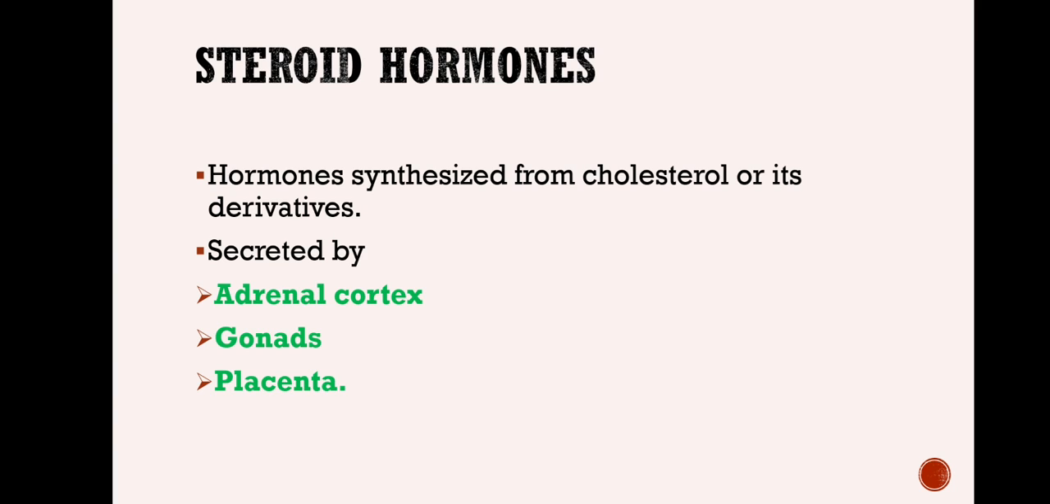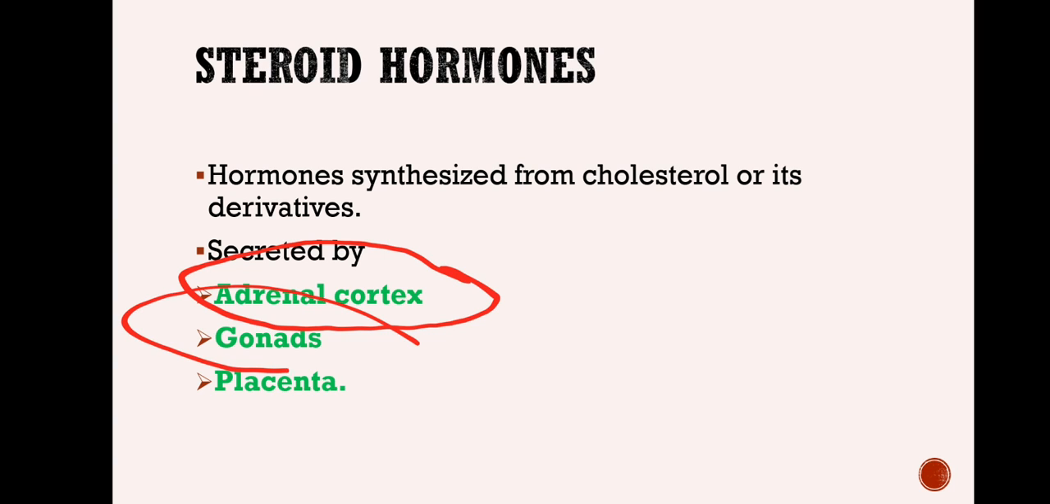Now for example, hormones secreted by the adrenal cortex, they are called adrenocorticoids. That's the name. Mineralocorticoids and glucocorticoids, for example, are steroids. The cortex of the adrenal gland secretes certain hormones, and these hormones are steroid hormones. Glucocorticoids and mineralocorticoids are the two types of such hormones.